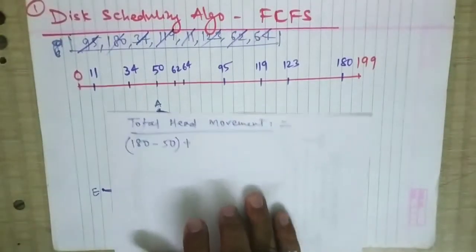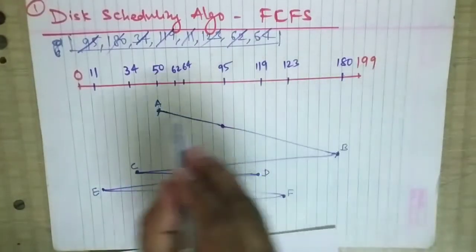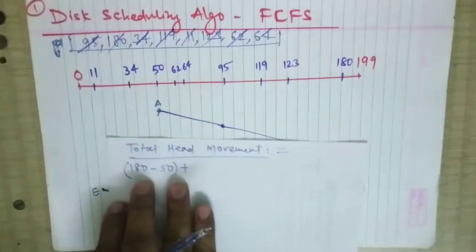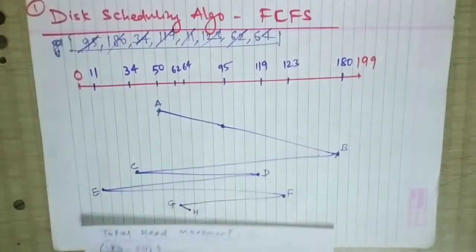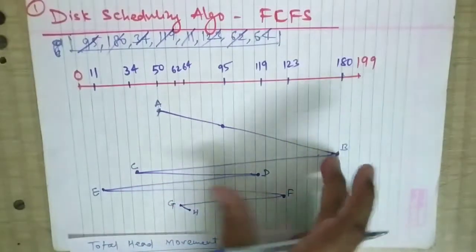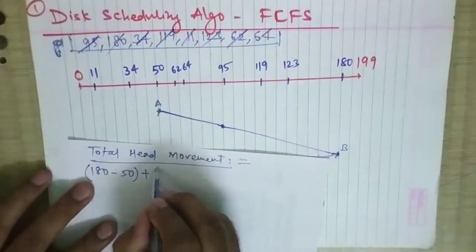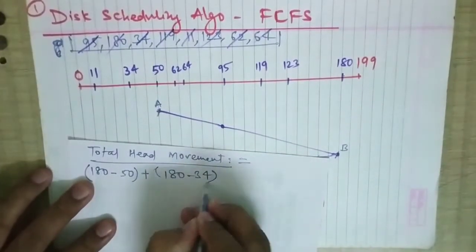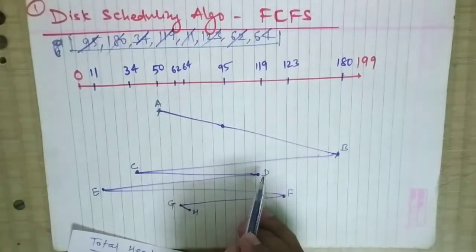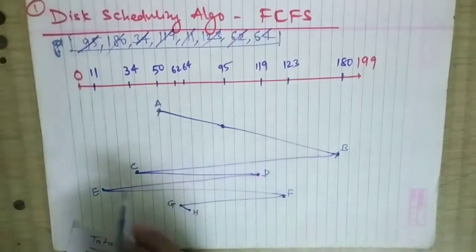From A to B you have calculated. The B point is at 180, so 180 minus 50 gives you the A to B distance. Now you need to calculate from B to C. How will you calculate? 180 minus 34. So B to C is also done. Now C to D: point D is at 119.